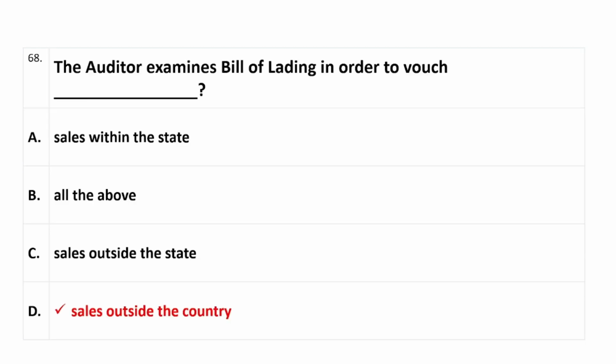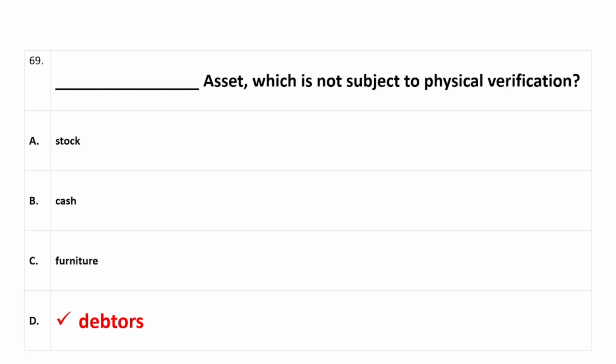Question number 67, telephone charges should be examined on the basis of, right answer is option B, telephone bill. Question number 68, the auditor examines bill of lading in order to watch, right answer is option D, which is sales outside the country. Question number 69, assets which are not subject to physical verification, right answer is D, debtors.